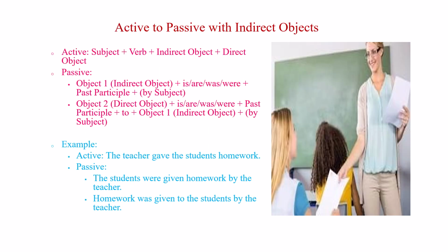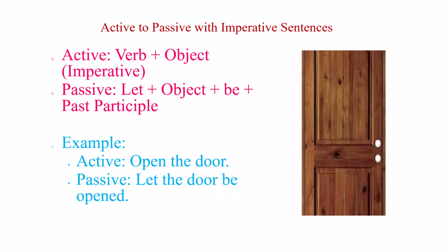Sentences with indirect objects can be transformed into passive voice in two ways. Take, the teacher gave the students homework. Here, students is the indirect object, and homework is the direct object. In the first passive form, the indirect object becomes the subject, the students were given homework by the teacher. In the second, the direct object becomes the subject, homework was given to the students by the teacher. Both are correct.